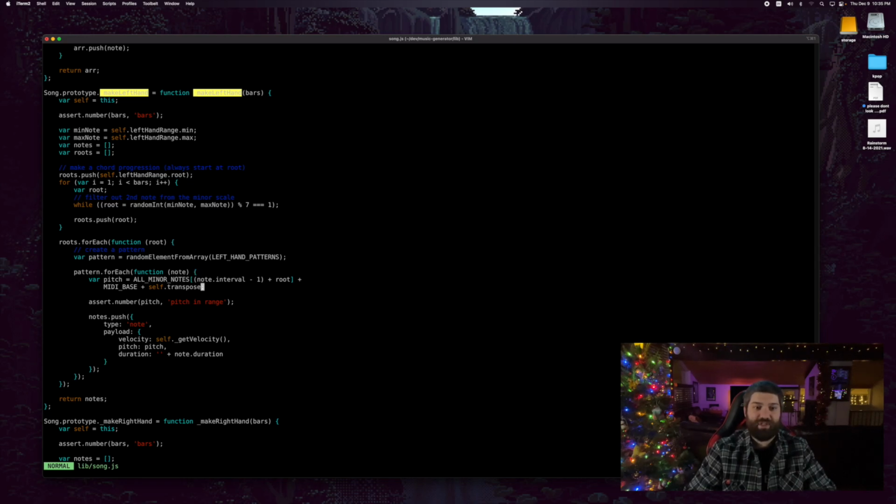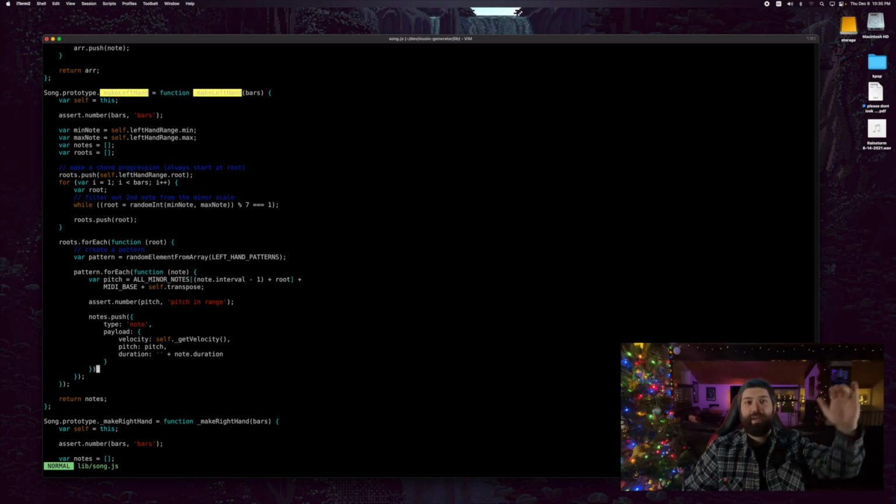And then from there, we just take care of if there's any sort of transposition. So when you run the program, you can specify what key you want it to be in. But the way this program works, it assumes everything's in the key of A. You can just give a -t transpose argument and it will cause it to go up or down. But this code thinks of every song as being in the key of A. And then from there, we have all the notes in the pattern, so we just push the notes to the array of notes. And there we go. That's how we went from a pattern to a section to a bar to a note for the left hand.